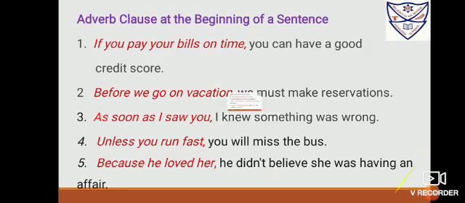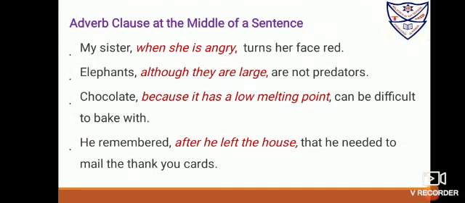Now next, adverb clause in the middle of the sentence. My sister, when she is angry, turns her face red. I'm talking about the sister, who turns her face red when she is angry. So "when she is angry" is an adverb clause.